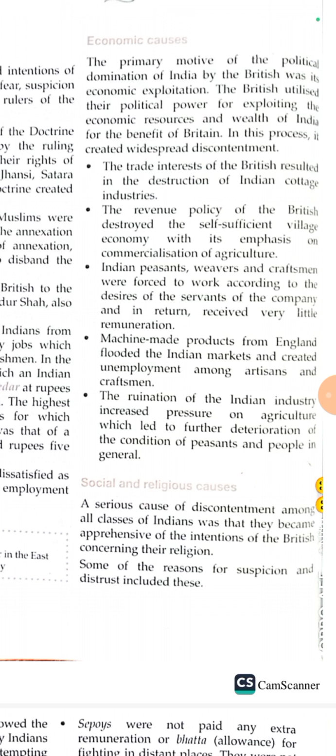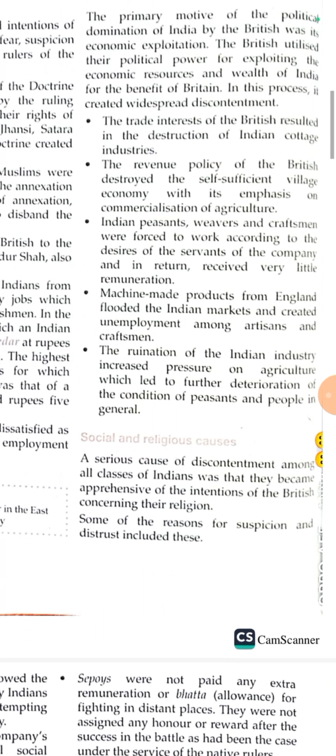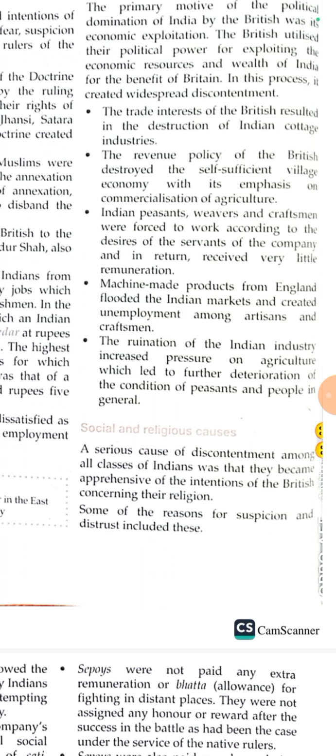In this process, it created widespread discontentment, dissatisfaction. The trade interest of the British resulted in destruction of Indian cottage industries, because in the 18th century, machines were introduced in England, right? Industries were developed.